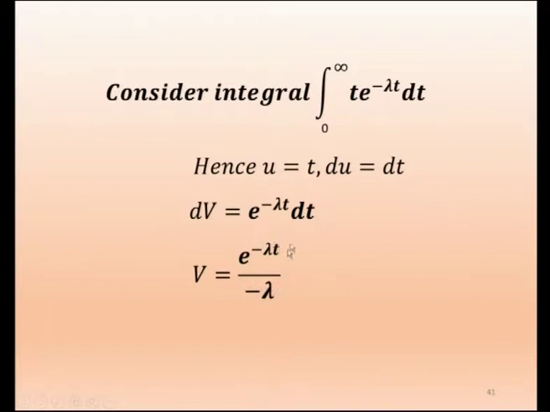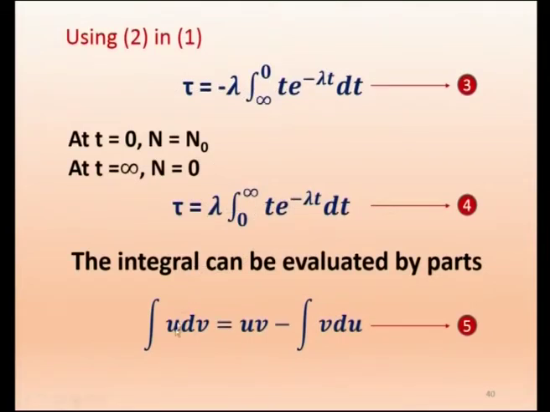Now, we know what is u, what is du, what is dv, and what is v. Now, what you need to do is use this in equation 5, integral u dv equal to uv minus integral v du, you have to substitute that. So, that is what we are going to do now.